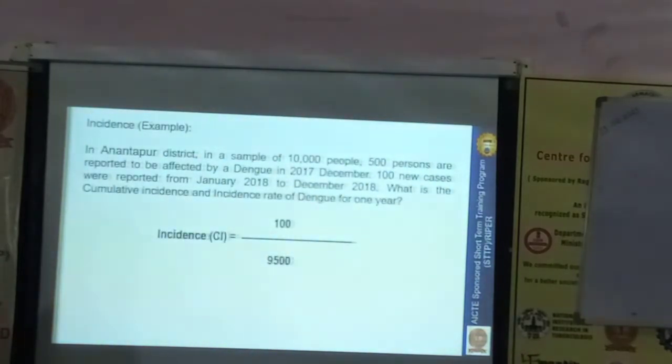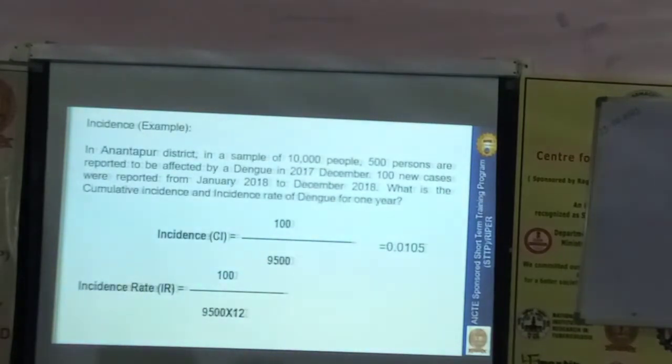Okay, this is the calculation we are going to use. As per the definition, we mentioned new cases in the population who are at risk. If we take this sample, already 500 persons are affected with dengue, so we are not going to include them in our calculation. We are going to concentrate only on the population who are at risk for the development of a new case. That's why the calculation is very simple. The cumulative incidence is 0.0105. And coming to incidence rate,